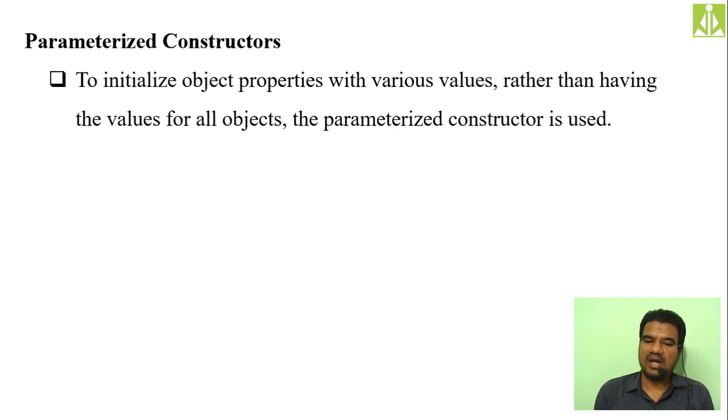All these things are hectic coding. But with the help of a constructor also, you can initialize your variables. How you can do that, I will show you now. Your variables inside a class you can initialize with the help of a constructor. Such a constructor we call a parameterized constructor.